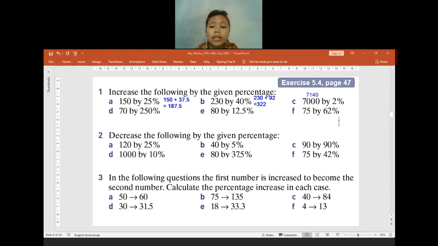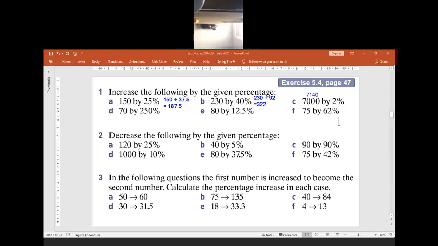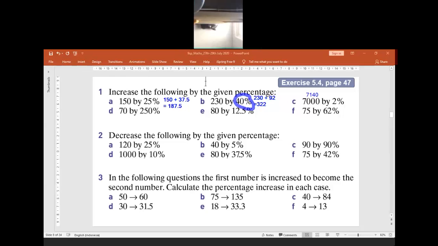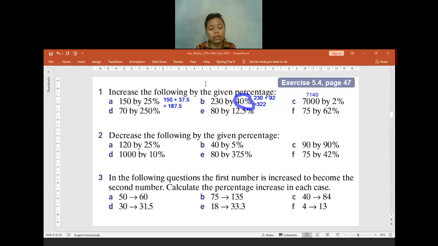I'm a little confused about that. How did you get 92? In here, it says increase by 40%. So it means I need to find 40% out of 230. Percent means per 100, so I will write it as 40 per 100.